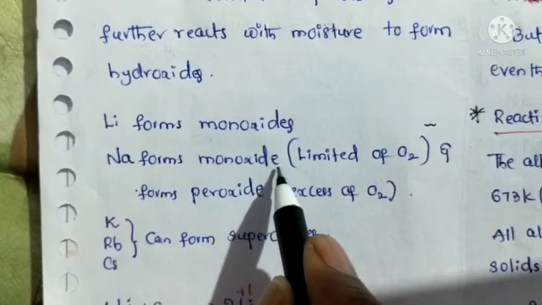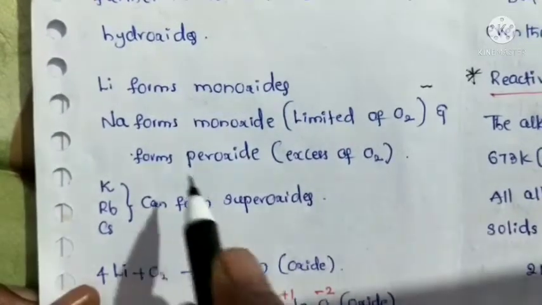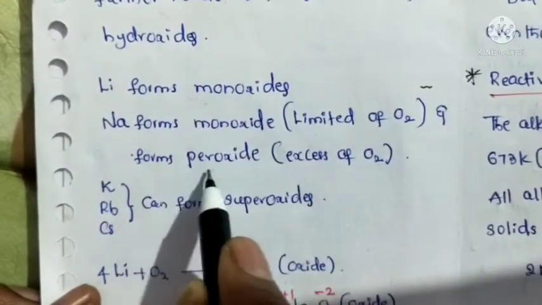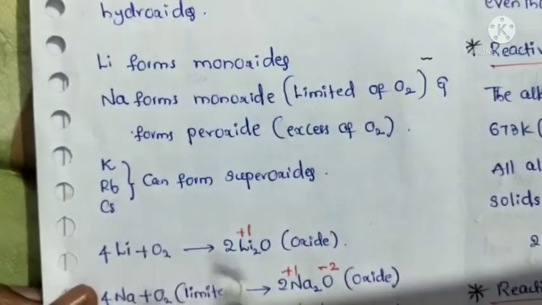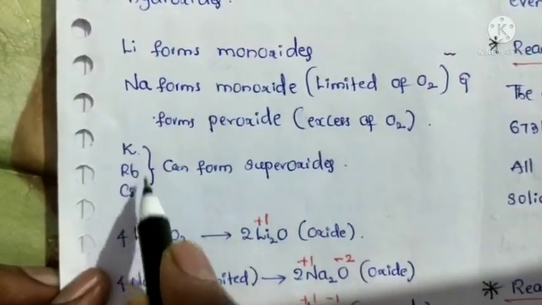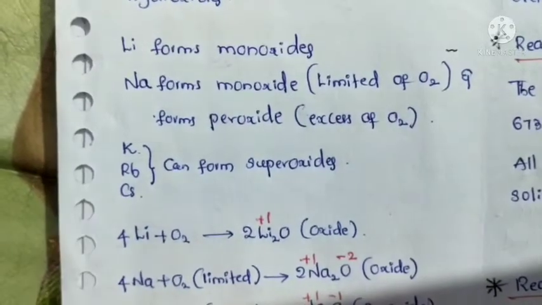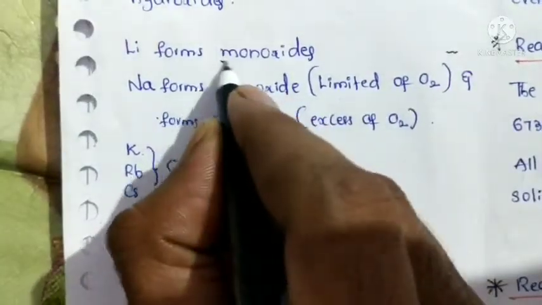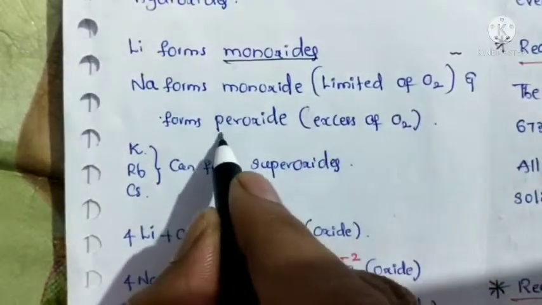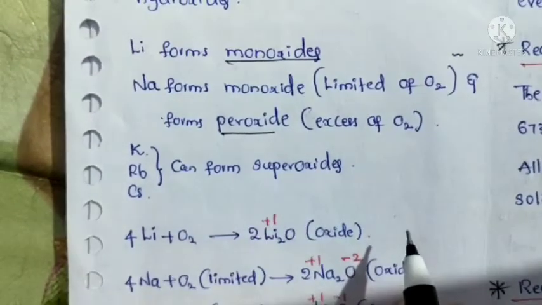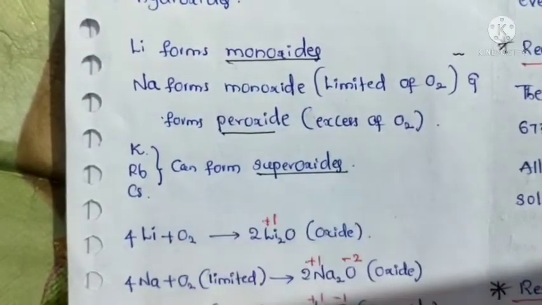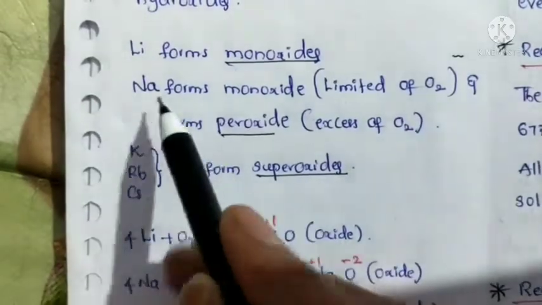Sodium forms monoxides, and further again forms peroxides. Potassium, rubidium, cesium can form superoxides. Here monoxides, peroxides and superoxides are very important.